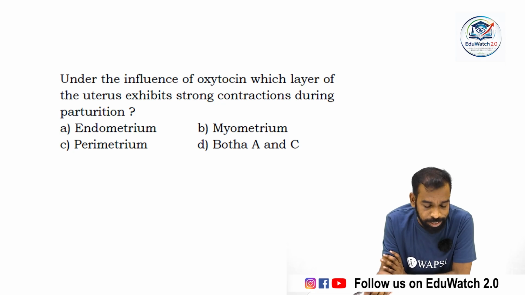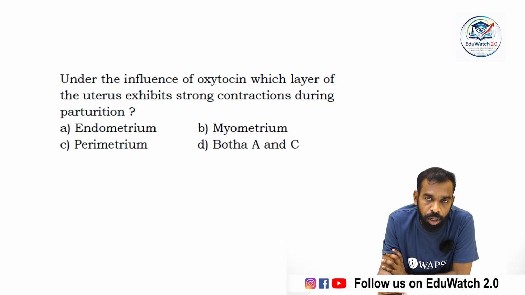Move to the next question. Under the influence of oxytocin, which layer of the uterus exhibits strong contraction during parturition? The uterus has three layers: perimetrium, myometrium, endometrium.